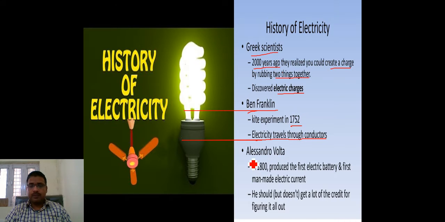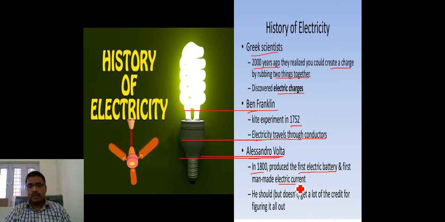Now Alexander Volta is another scientist, in 1800. The time period which we are talking about is 1800. He produced the first electric battery, and first made man-made electric current.